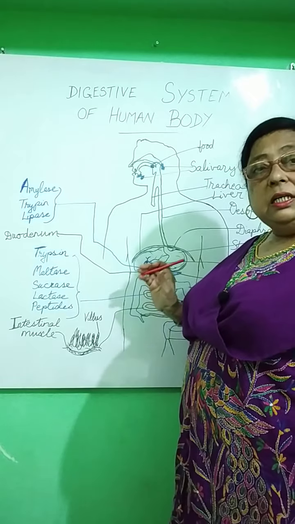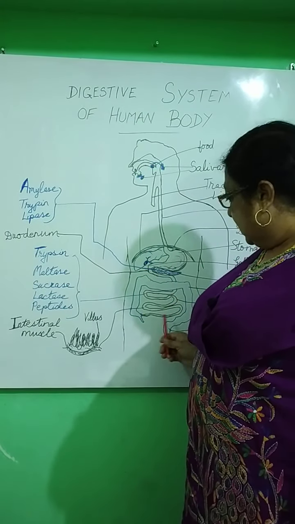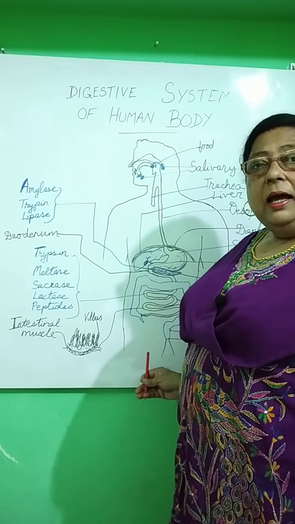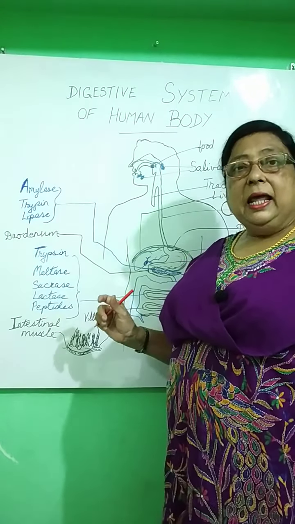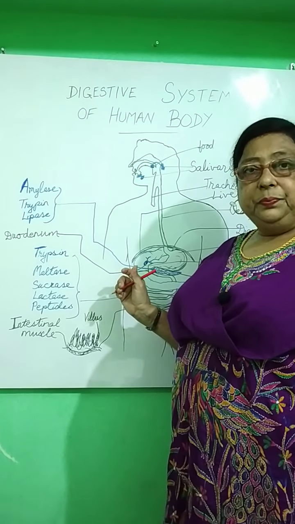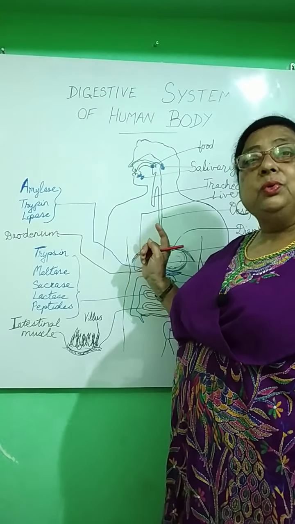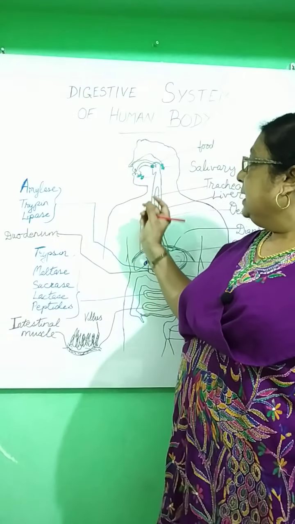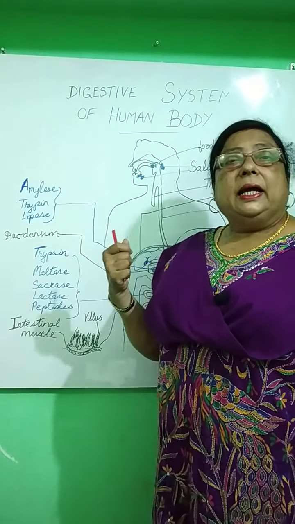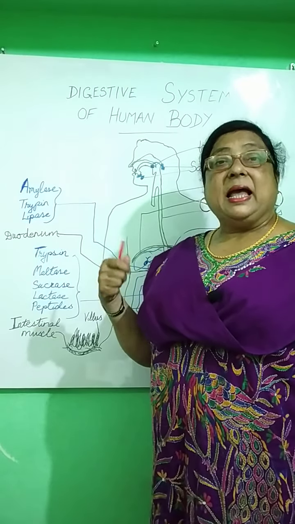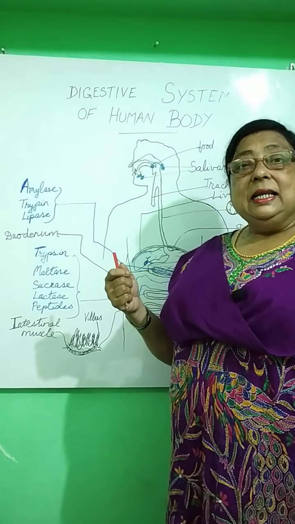So, food gets digested in the alimentary canal. This whole thing is known as the alimentary canal. And associated digestive glands help in the digestion of food. Now, how this digestion takes place, I will explain to you just now. When food is taken in through the mouth, it is chewed up with the help of our teeth, that is, it is masticated, and this is known as mechanical digestion.